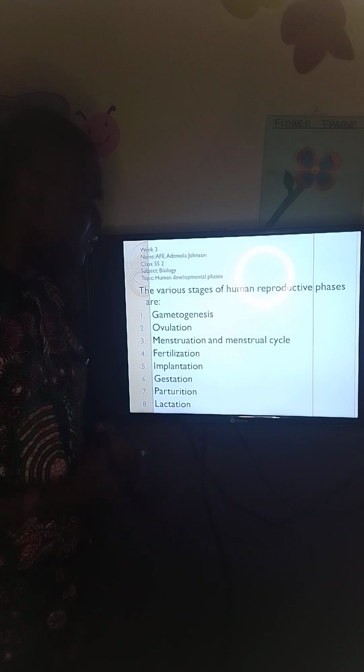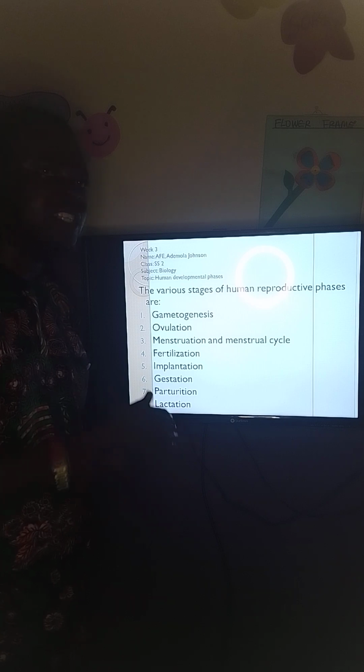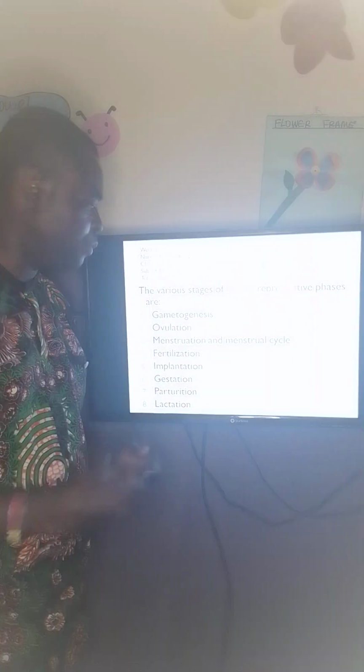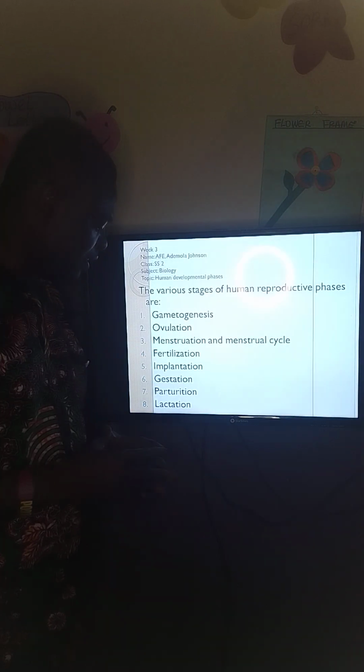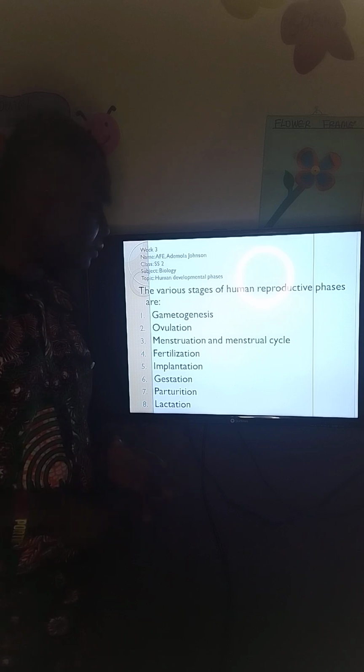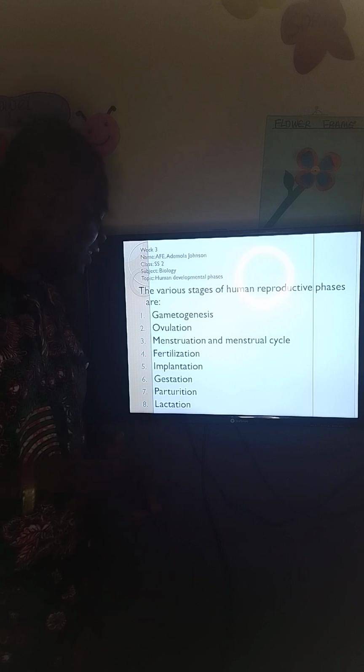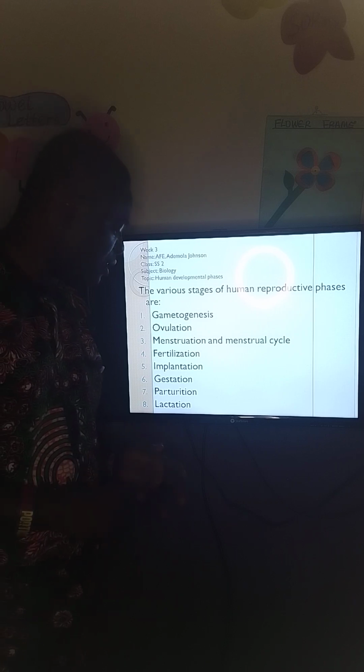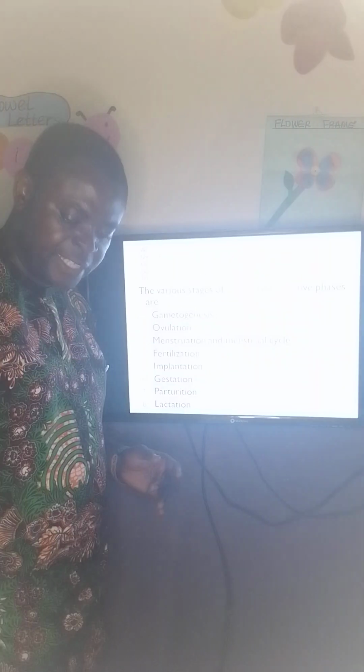And the developmental phases, the stages at which human beings develop, involve about 8 stages. First one is gametogenesis. Next one is ovulation. Next one is menstruation and menstrual cycle. Next one is fertilization, implantation, gestation, parturition, and lactation. So let's take them one by one.